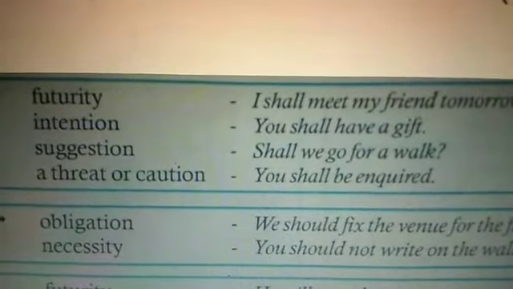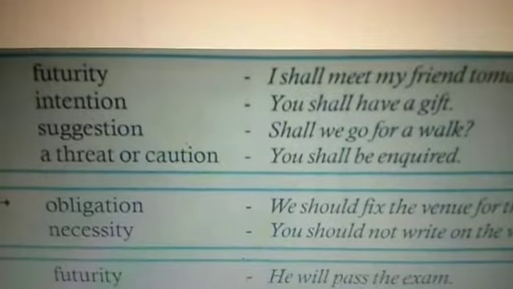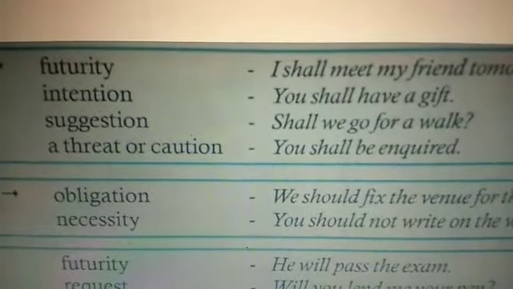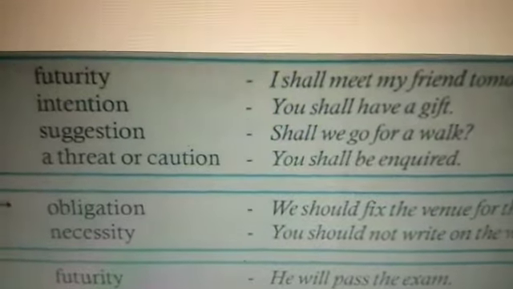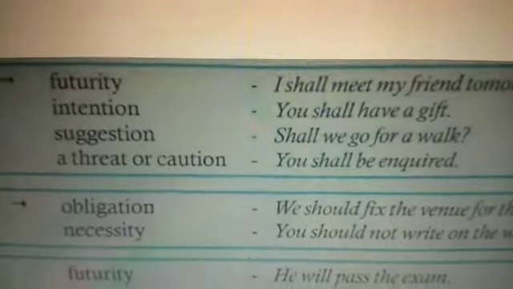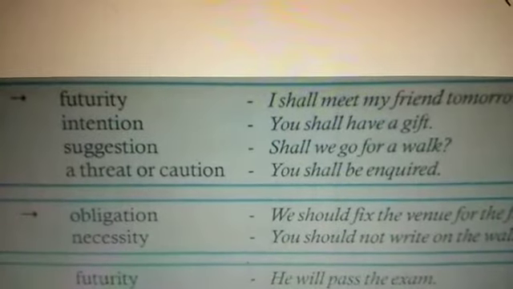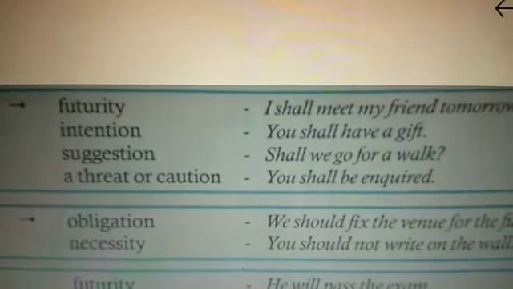Surely, there is some intention in the mind. Suggestion: Shall we go for a walk? Then a threat or caution. Suppose you want to threaten someone: You shall be inquired. And you should note down, children, shall will go only with I and we.